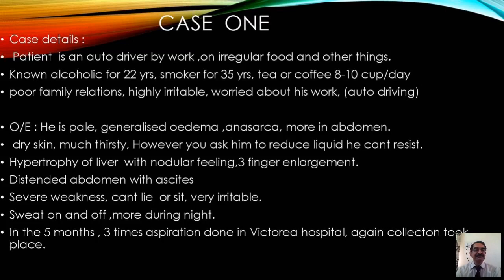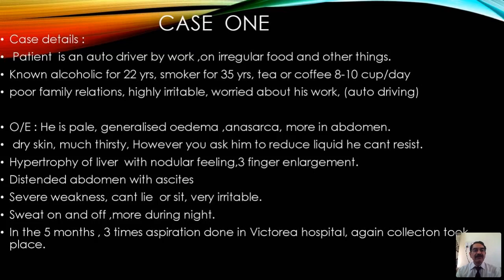On examination, you could make out he is pale, with generalized edema, anasarca, where distension of the abdomen is more compared with the other body swellings. Dry skin, much thirsty. However much you ask him to reduce liquid, he can't resist because he is so thirsty.